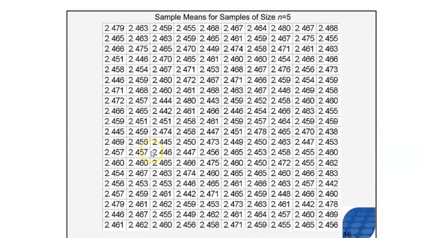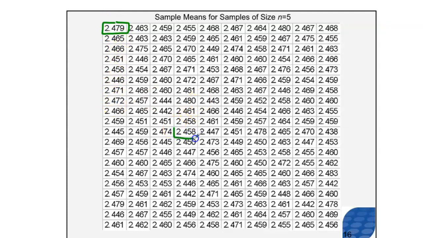If we were to do that over and over and over again, if we were to do sample means for samples of size n equals 5, I believe this is 200 examples. This is then one example of a sample mean. This represents, I went out and found 5 pennies, I weighed them all, and I added those weights together and divided by 5. Same thing here.